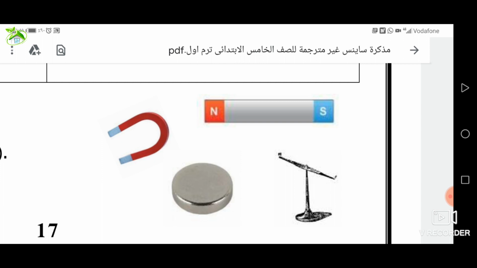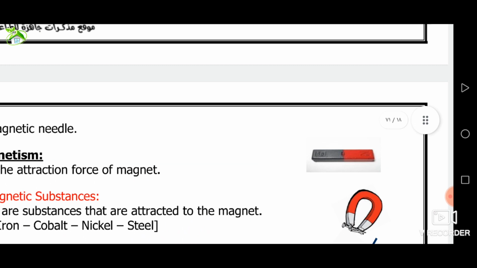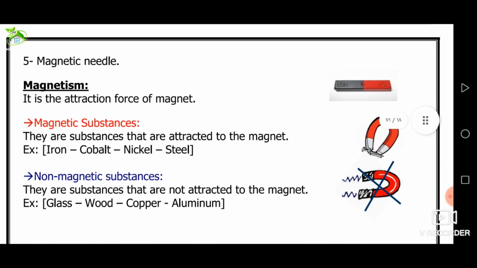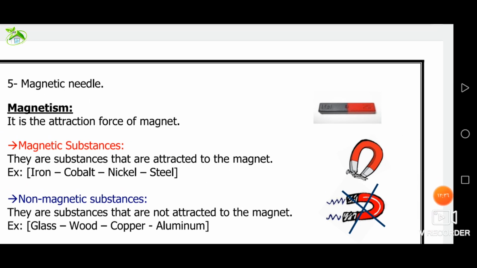Number 1, bar magnet. Number 2, U-shaped magnet or horseshoe magnet. Number 3, ring magnet. Number 4, needle magnet. Again, artificial magnet has different shapes and sizes such as bar magnet, U-shaped magnet or horseshoe magnet, ring magnet, needle magnet.